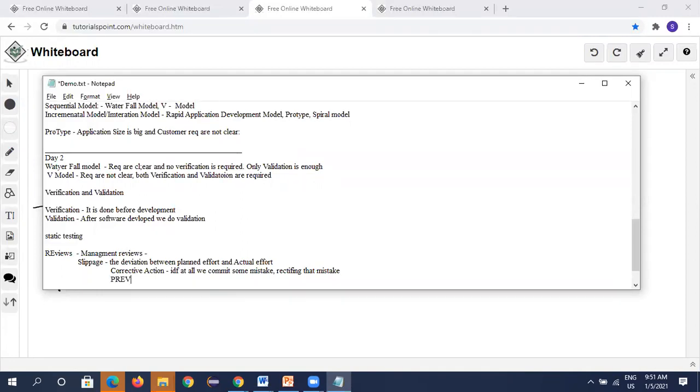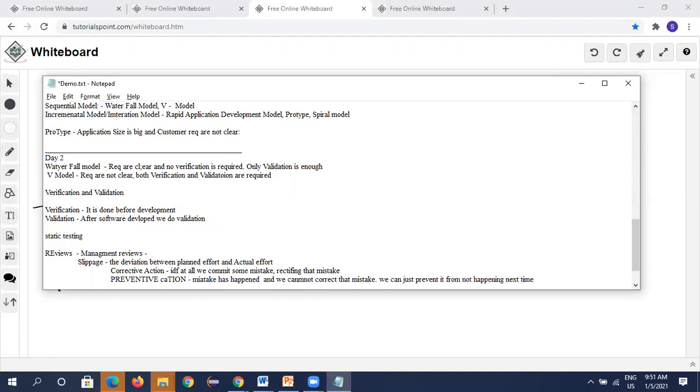Preventive action means a mistake has happened and we cannot correct that mistake. We can just prevent it from happening next time.